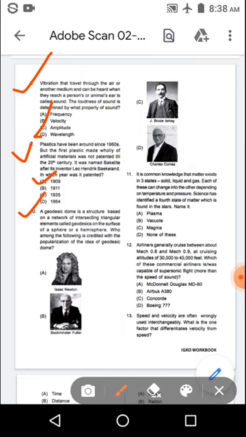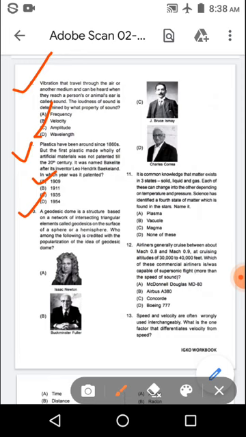Next question. A geodesic dome is a structure based on a network of intersecting triangular elements called geodesics on the surface of a sphere or a hemisphere. Who among the following is credited with the popularization of the idea of geodesic dome?